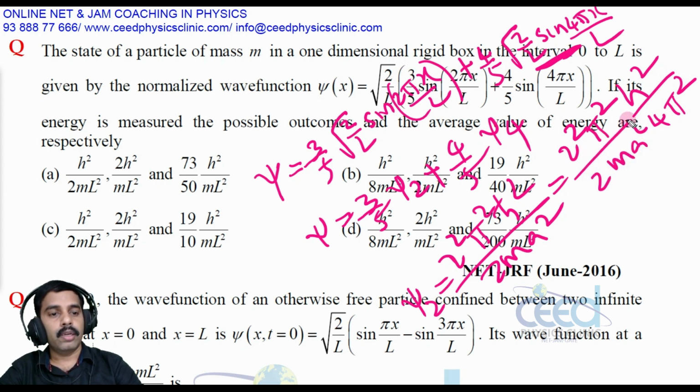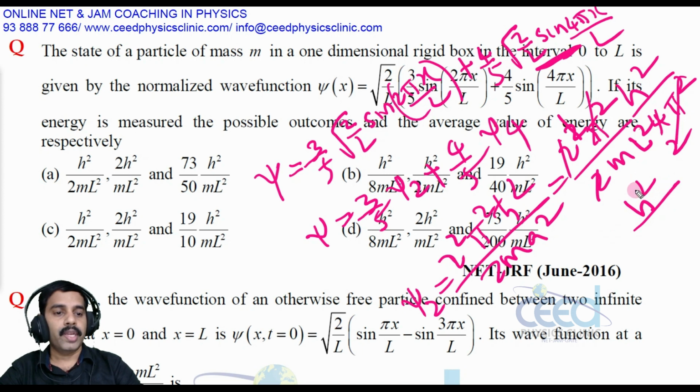Now let me cancel out this 4 pi square, 4 pi square, right? Here 0 to L is the length, so a square is L square, right? And this 2 cancel, so 2h square divided by 4 ml square, 2 and 2 again cancel. So the first possible energy due to the state 2 is h square divided by 2 ml square. So that is one measurement, h square divided by 2 ml square.